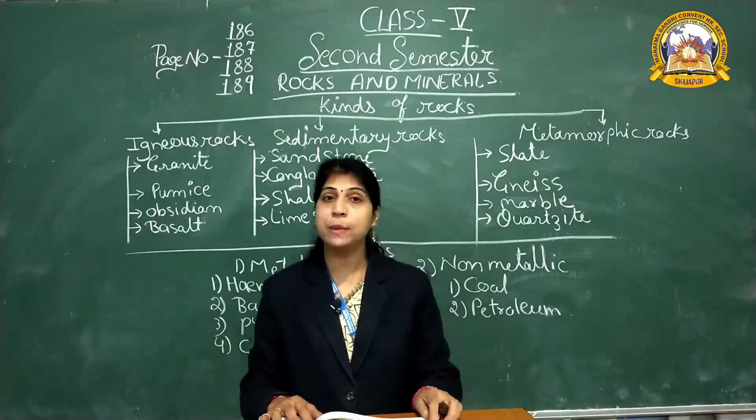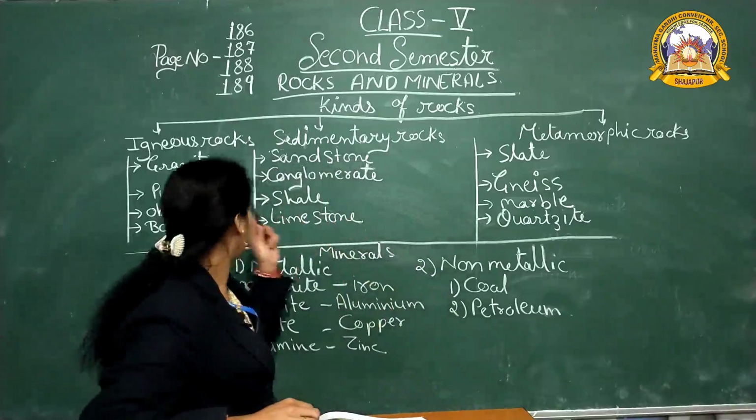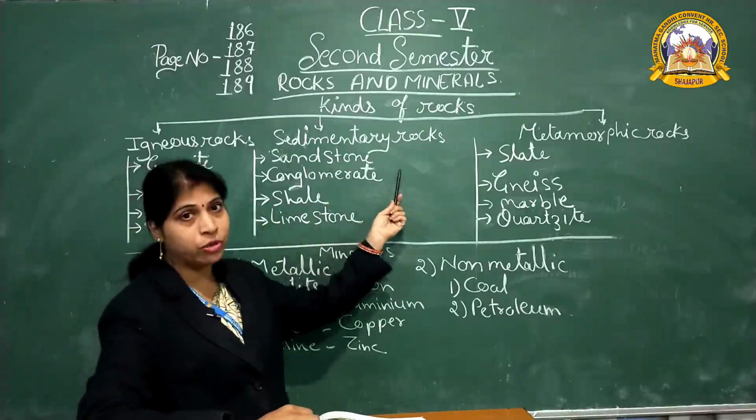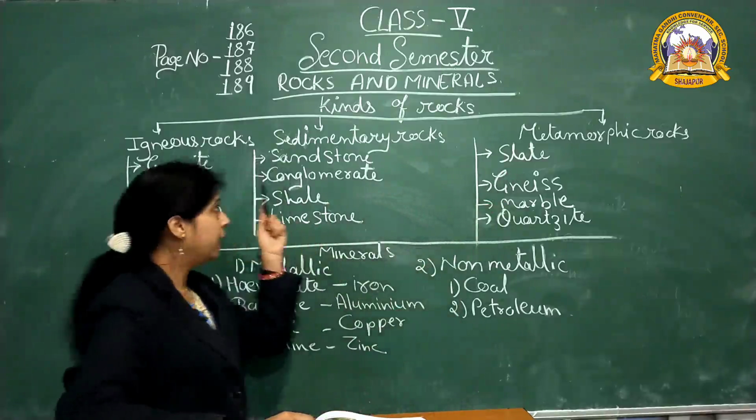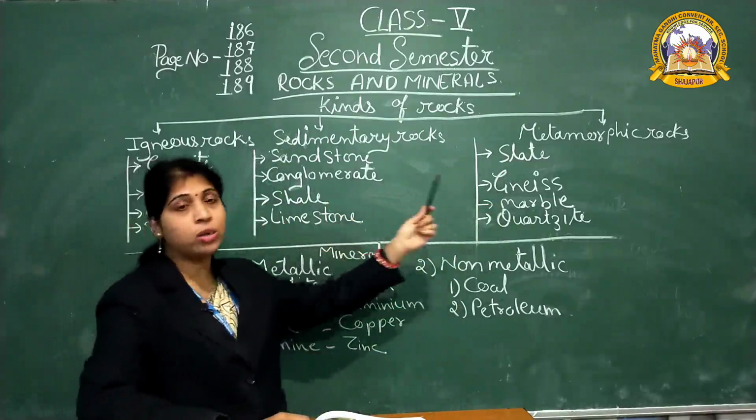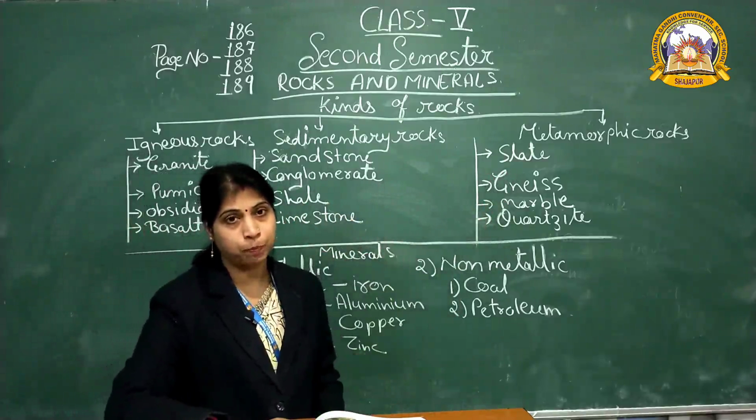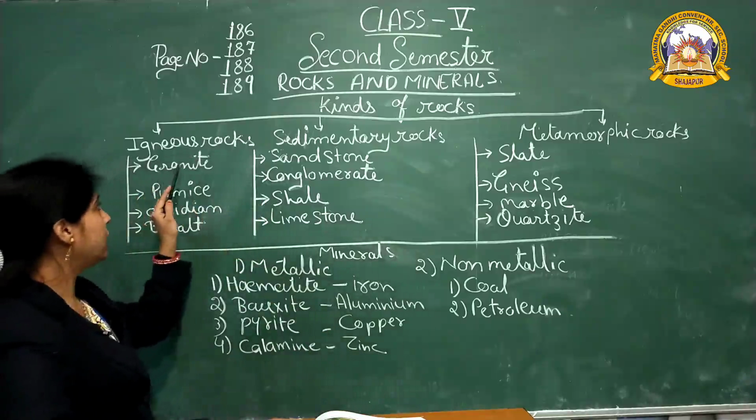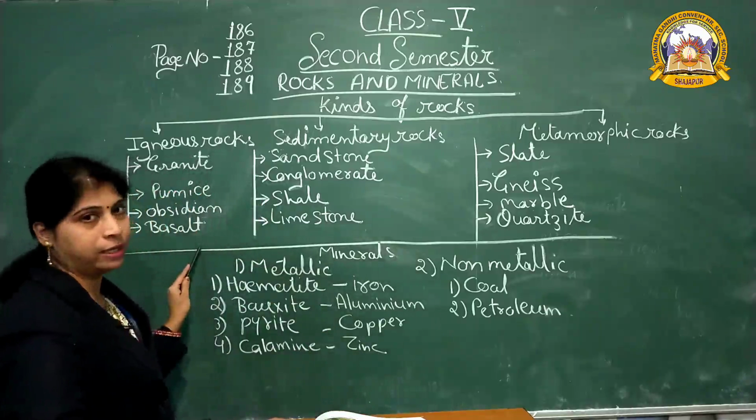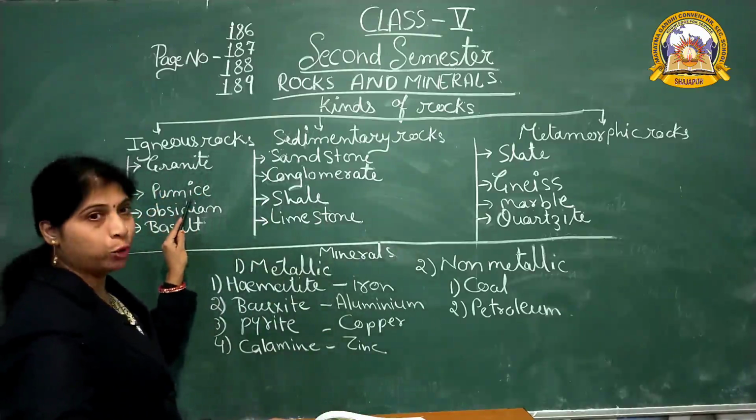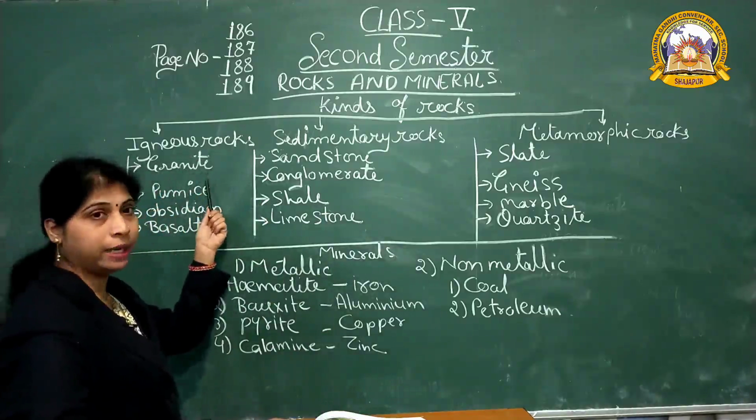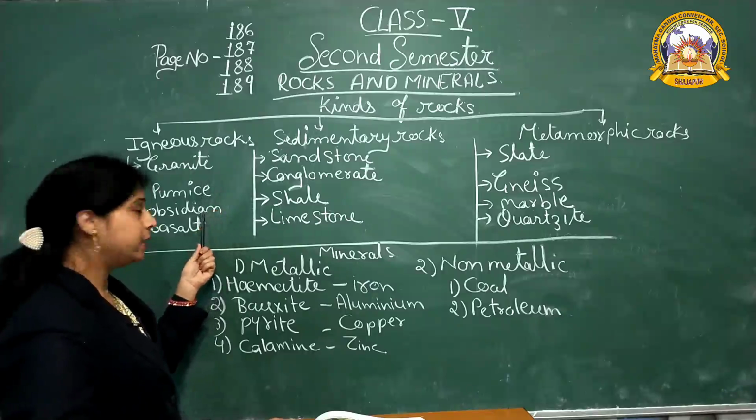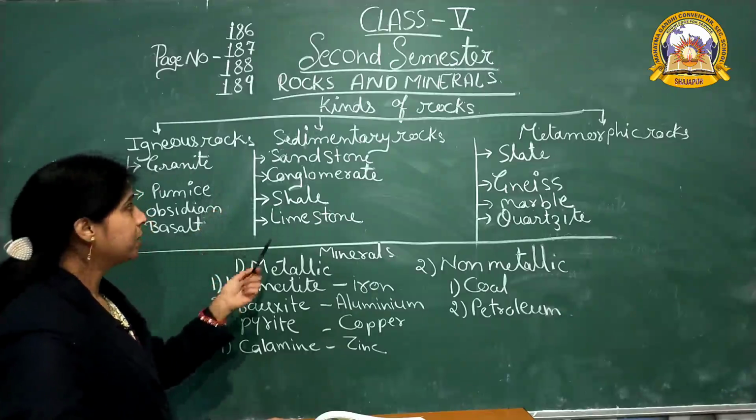There are 3 main types of rock: igneous rock, sedimentary rock and metamorphic rock. Igneous rocks are again divided into 4 categories: granite, pumice, obsidian and basalt.